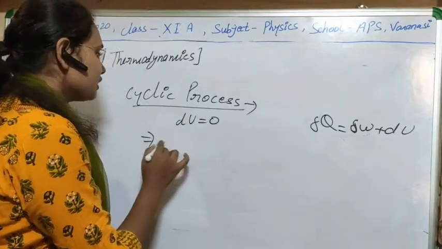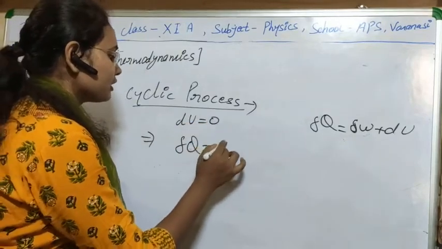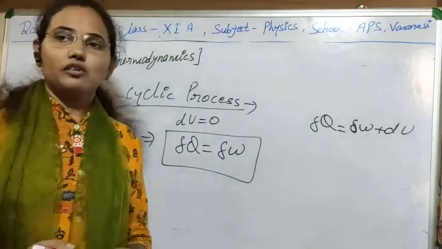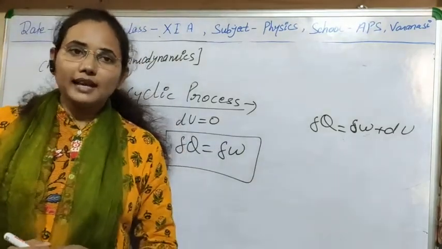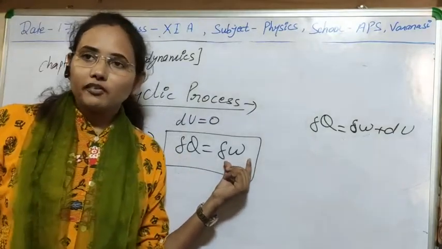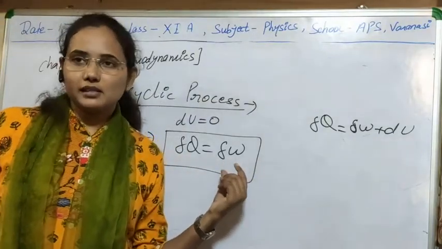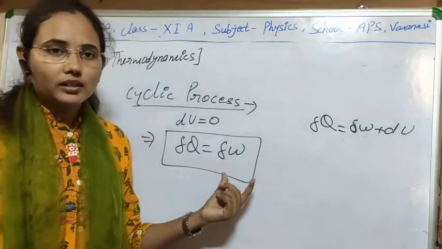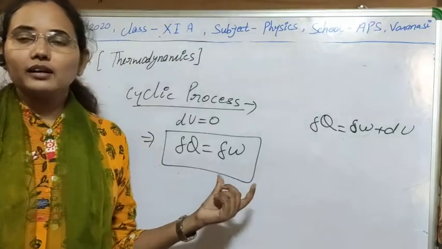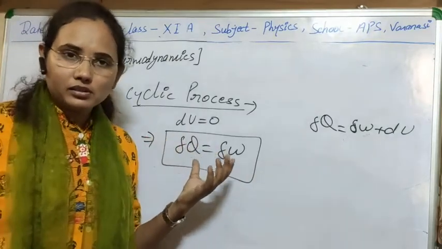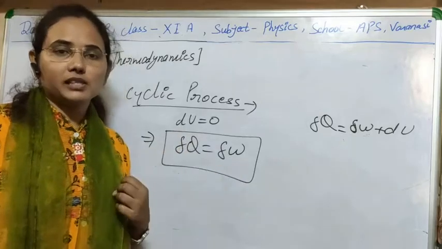So if this is 0, then according to the first law of thermodynamics, delta Q equals delta W. So we can say that in a cyclic process, all of the heat energy is used to do some work on the system or by the system. Simple, clear. If work is being done on the system, then we are supplying heat to it, and if work is obtained from the system, then heat is extracted from the system.